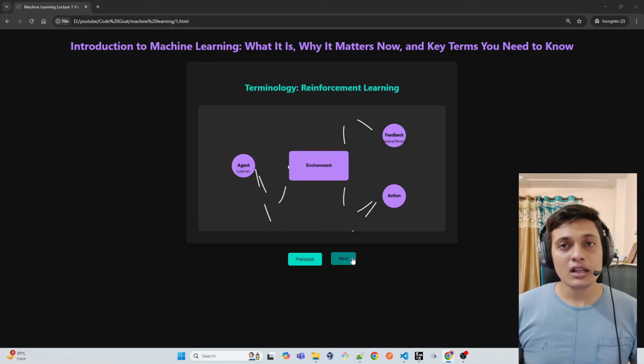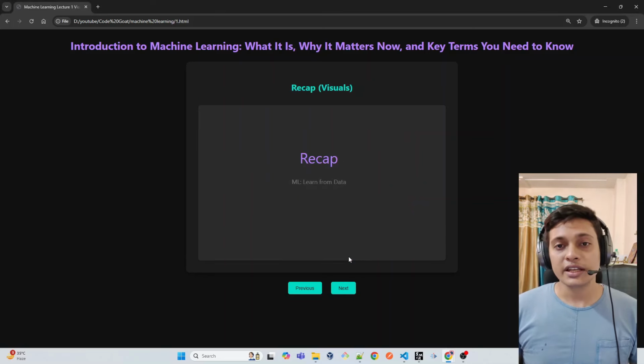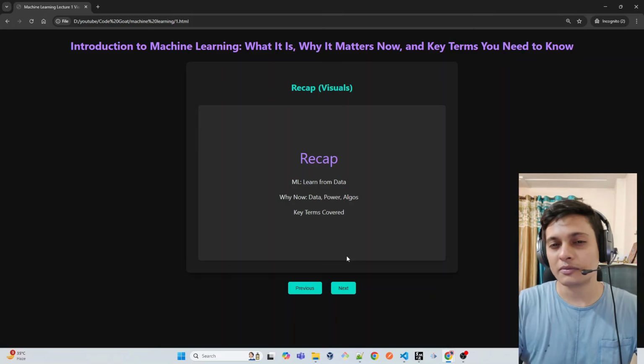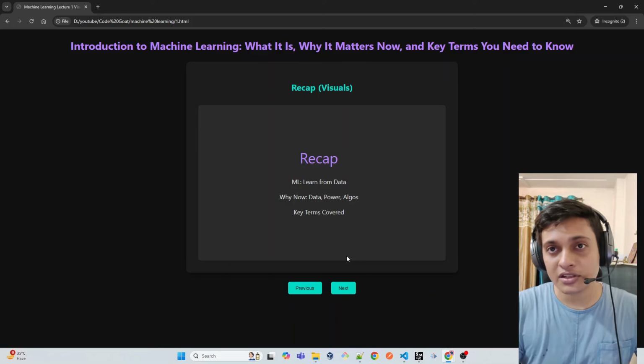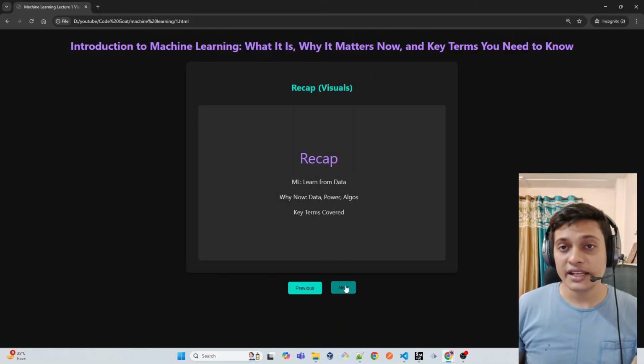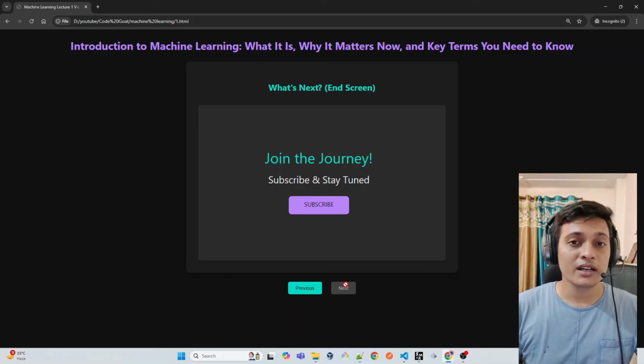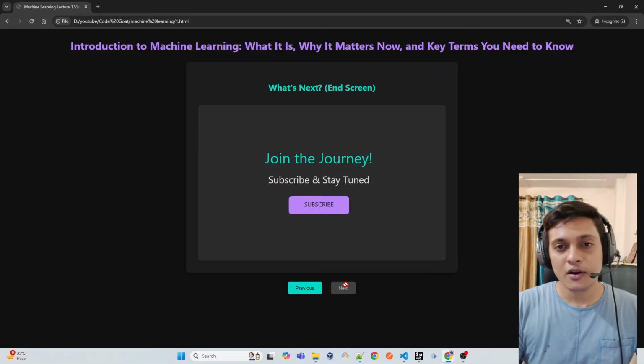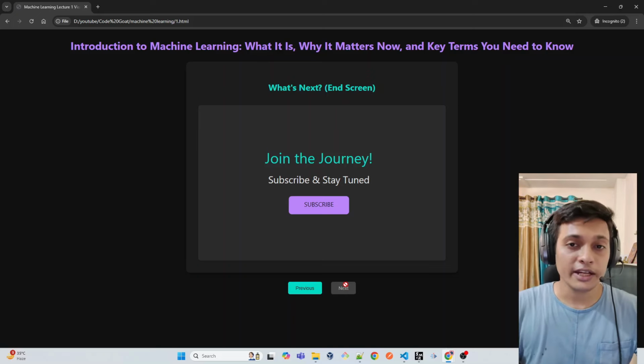So we have covered all the core terminologies used in machine learning. We understood what machine learning is, what a model is, what an algorithm is, why we are using machine learning, where we are using it, and the key terms used inside machine learning. In the next part, we are going to cover supervised learning, unsupervised learning, and reinforcement learning in a very detailed way.